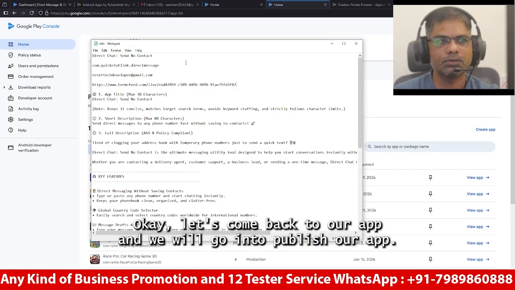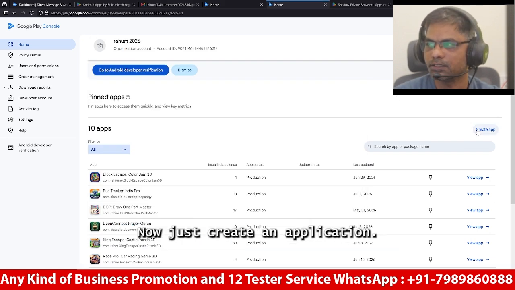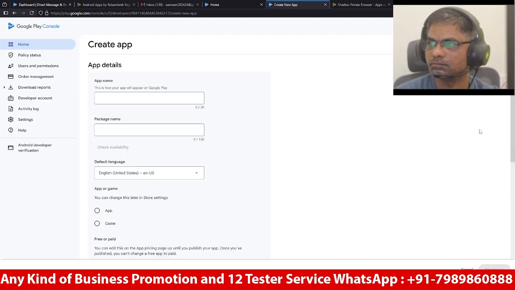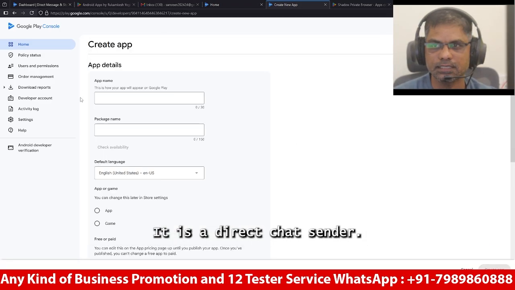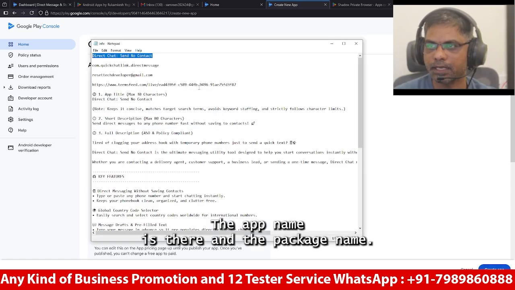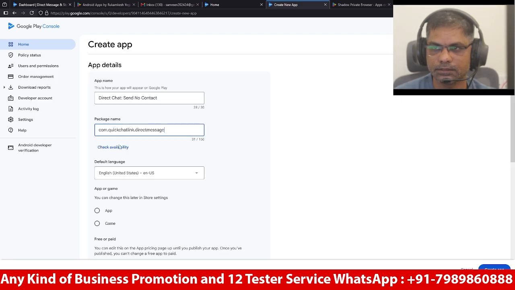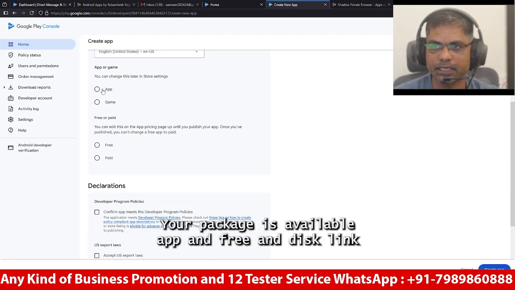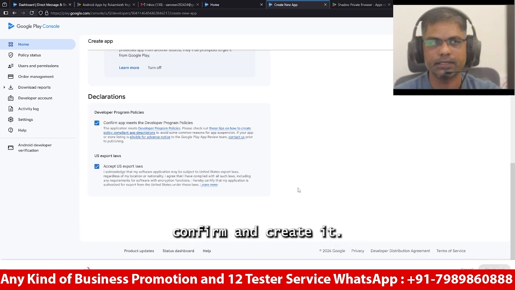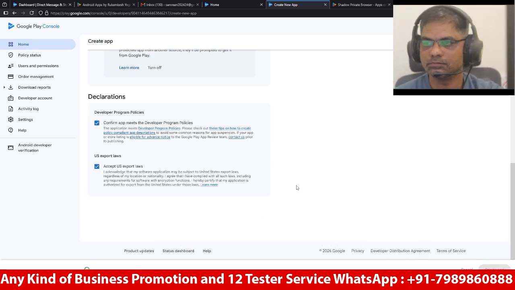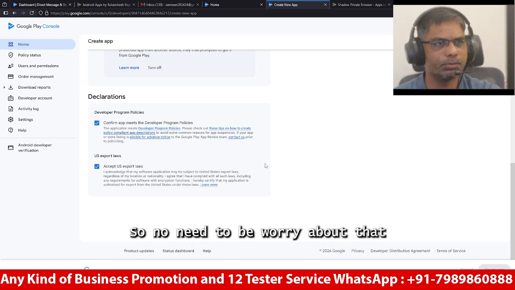Okay, let's come back to our app, and we will publish it now. Just create an application, and we need to copy and paste all the information. It is a direct chat sender. The app name is there, and the package name. Just click on availability. Yes, the package is available, app and free, and the disclaimer, confirm and create it. It takes a couple of minutes, so while it is uploading, no need to worry about that.